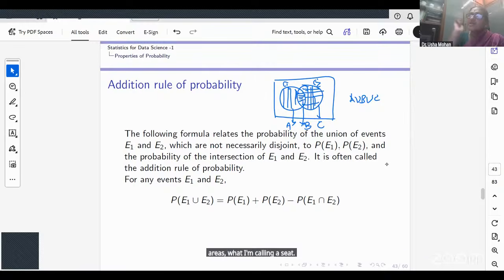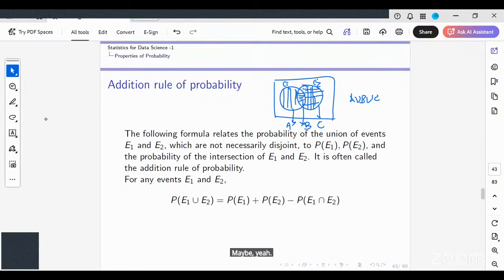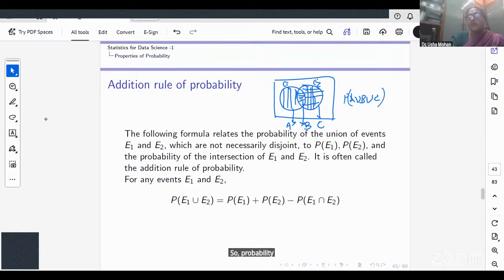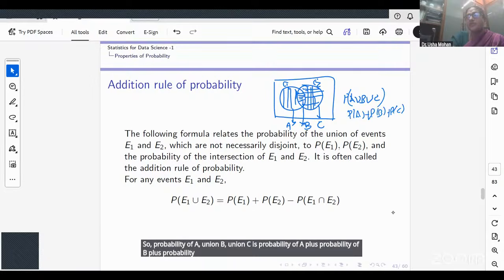Now, A, B, and C are disjoint. So the probability of A union B union C is the probability of A plus the probability of B plus the probability of C. Till here, is it clear?